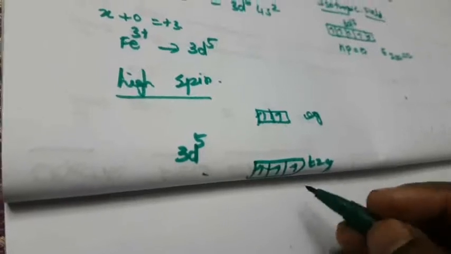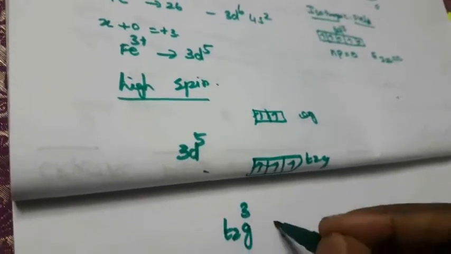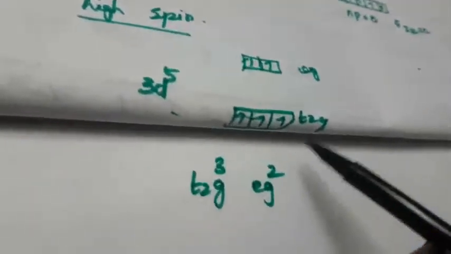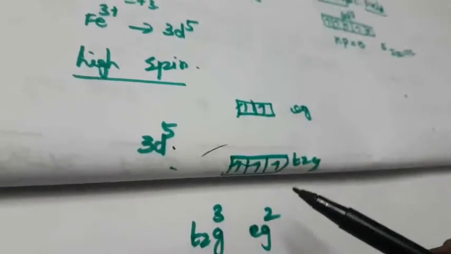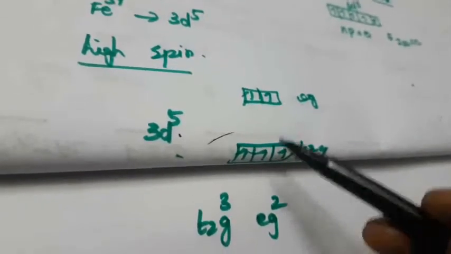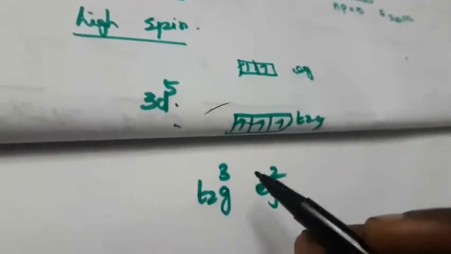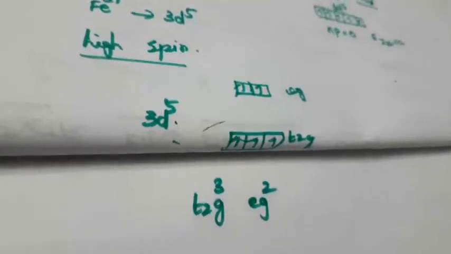What is the electronic configuration of the high spin? That is T2G, 3 electrons here, EG, 2 electrons here. Okay, so this is what you write first. High spin means the outermost electron is 3d5, and the electrons go directly to the upper energy level. So T2G has 3 electrons, and EG level has 2 electrons. Okay, how to calculate the CFSE?